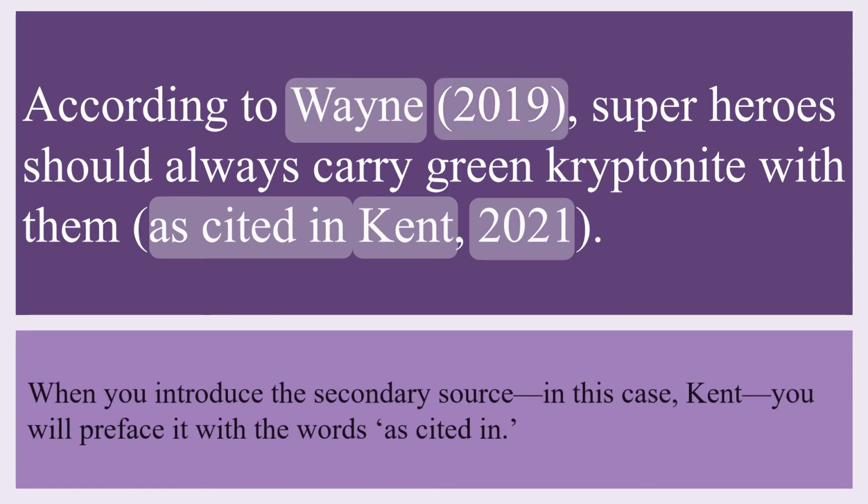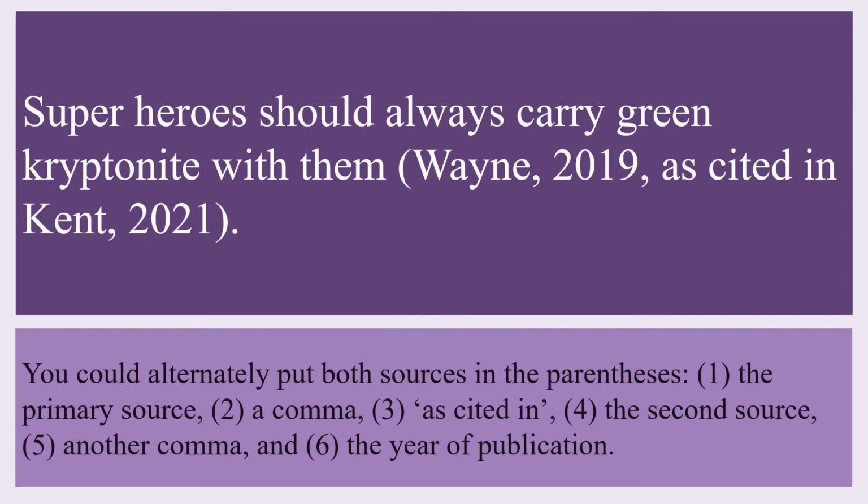When you introduce the secondary source, in this case Kent, you will preface it with the words "as cited in," and you will also include the year of publication for the secondary source as well. Alternately, you could put both the primary and secondary source in shared parentheses. In this case, you lead off with the primary source, which is followed by a comma, "as cited in," the secondary source, another comma, and finally, the year of publication.